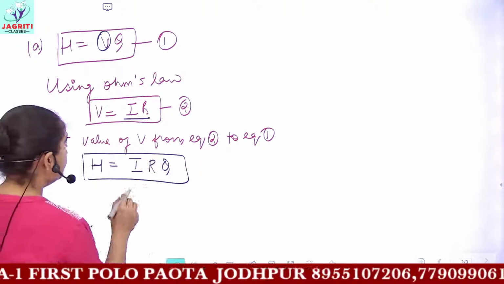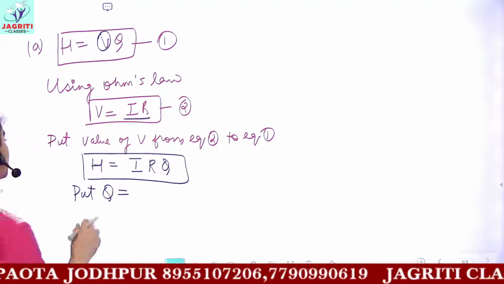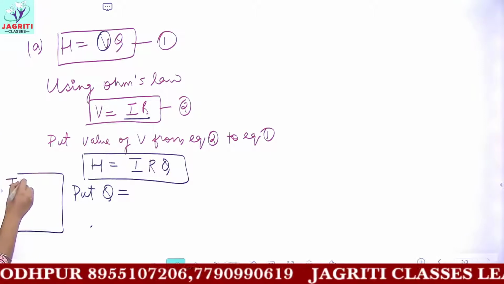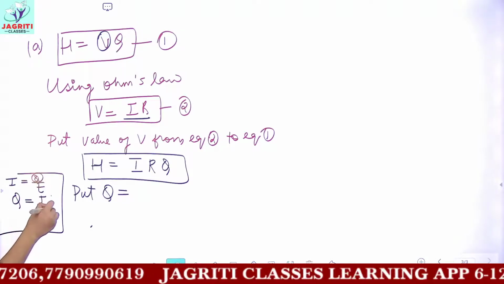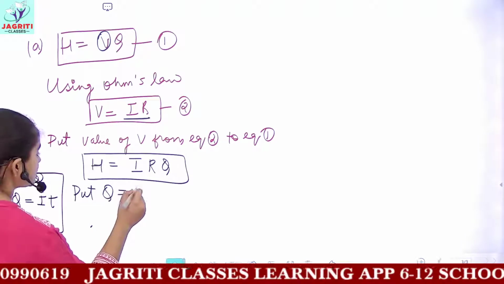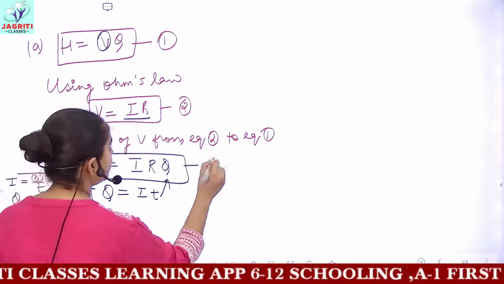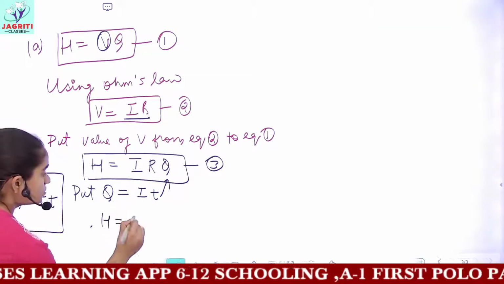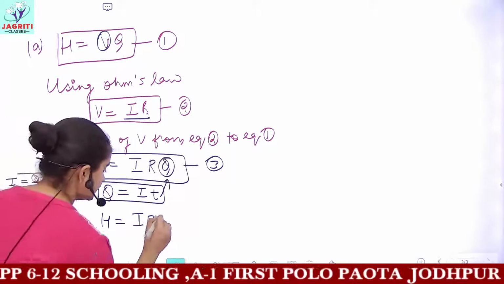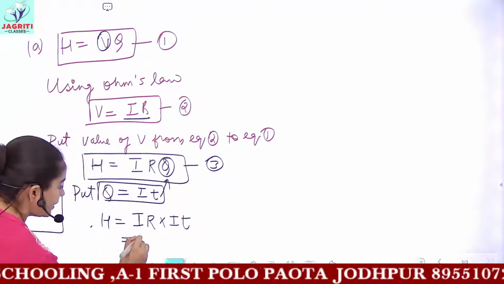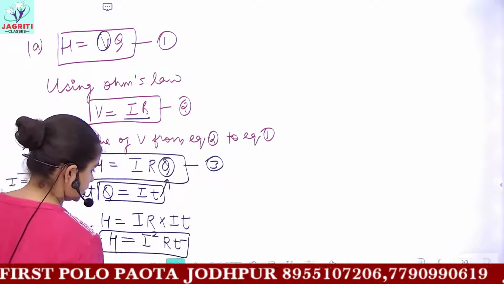But now if I substitute Q, what is the value of Q? We know that current is equal to charge per unit time. So from here, if I find Q, then Q would be current into time. And this value, current into time, I am putting in this equation. So my third equation changes. H equals I into R multiplied by Q. Q is I into T. So the final formula which I get is I square RT. This again gives you an important relation of heat.